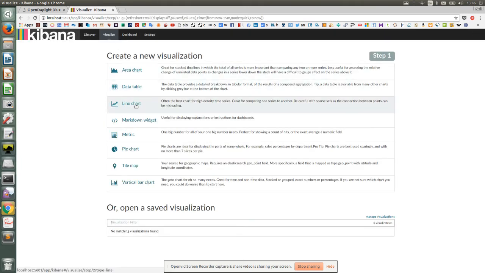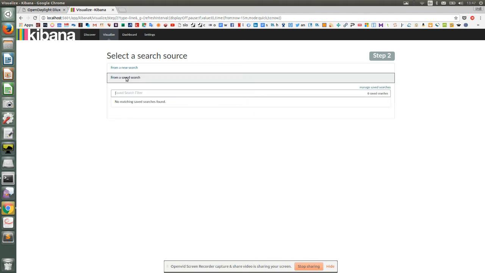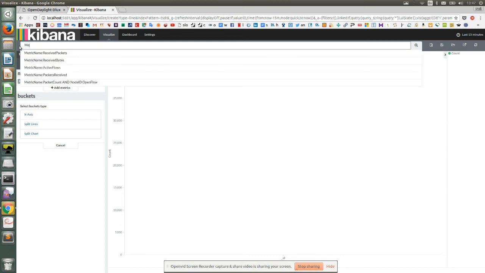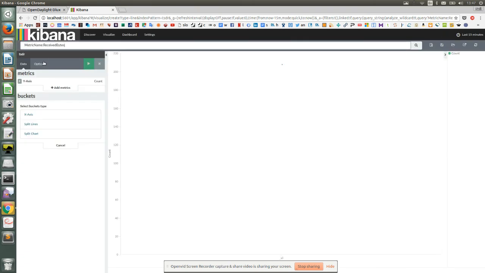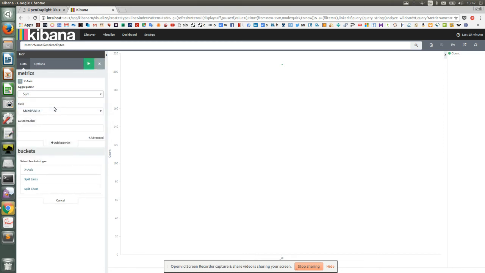So I'll select a line chart, and here's a previous saved search. Okay, nothing saved, so start a new search, and again I just enter metric name, received bytes, and then I just need to set the y-axis and x-axis. So I'll set the y-axis to a sum of all the received bytes, and I'll set the x-axis to a date histogram.